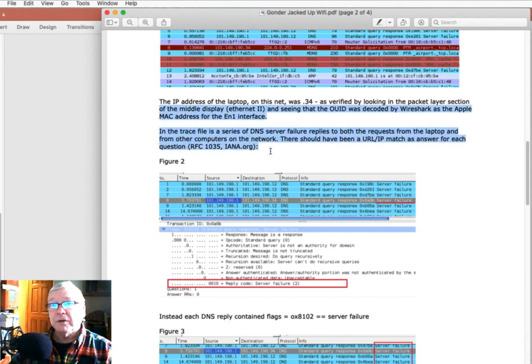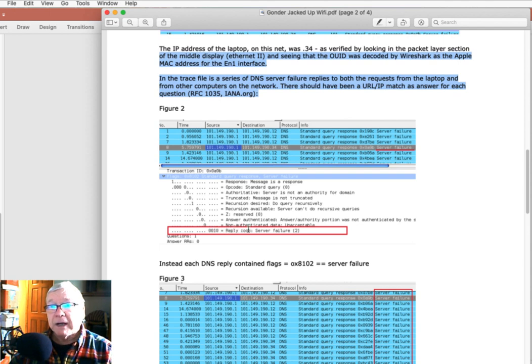The IP address was in trace file figure 2. Here's figure 2, highlighting what I found is the interesting piece of information. And again here, there should have been a URL IP match answer for each question. And here's my reference, RFC 1035, iana.org.